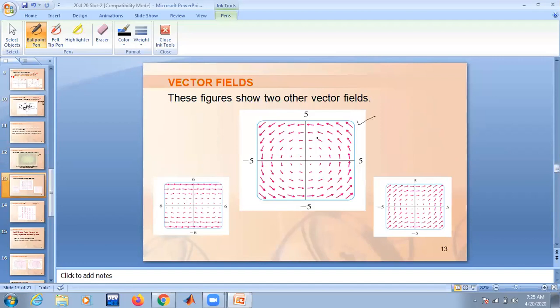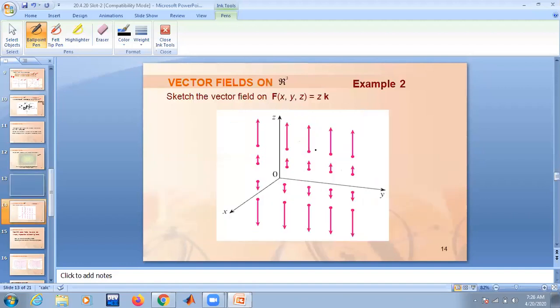See the orientation, and this was done at various points. Actually there are infinitely many points, but software cannot draw a vector at every point. So to get some idea, it took some discrete points, and at those discrete points the arrows were drawn. Are you able to follow? Yes, sir.